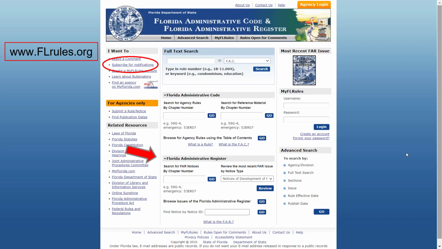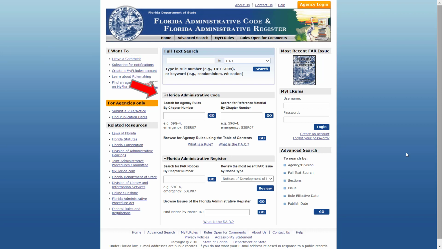And you'll see here on flrules.org, you can search through the Florida Administrative Register. If you have a specific citation, you can search that way, but then you can also browse. You can search for commentary as well. Notice on the top left, I've circled a link where it says subscribe for notifications. You can actually subscribe to have them send you the table of contents for the administrative register each day, so then you can browse and see if there's anything that you want to read, if there's anything happening with a particular agency that maybe your clients are governed by. You can also search then through the Florida Administrative Code.